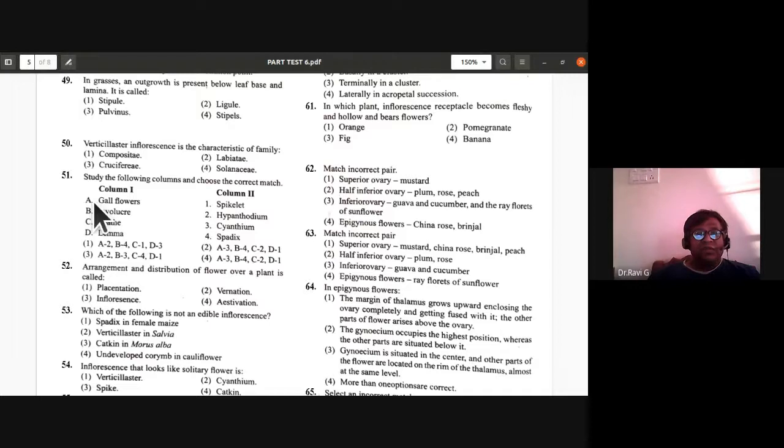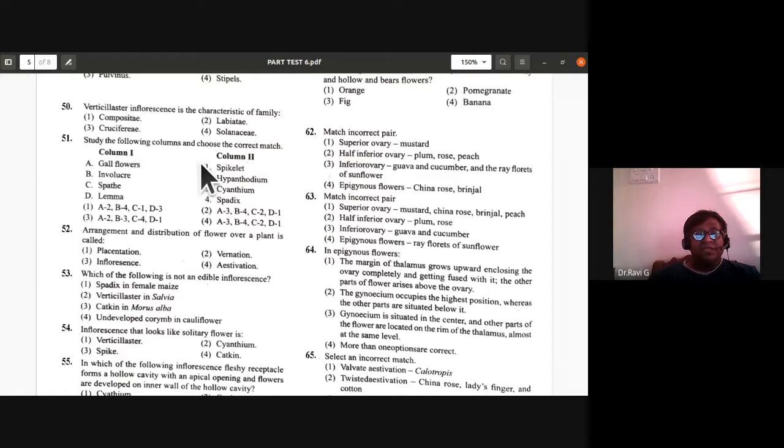Study the following columns and choose the correct match: gall flowers, spike, involucre, spathe, lemma. Okay. Gall flowers, you find in hypanthodium. Hypanthodium is a fig fruit. The sterile female flowers, we call them gall flowers, in the case of hypanthodium of athi hannu or anjura. Involucre of bracts, you find in cyathium. Lemma, you find in spikelet. Spathe, you find in spadix inflorescence.